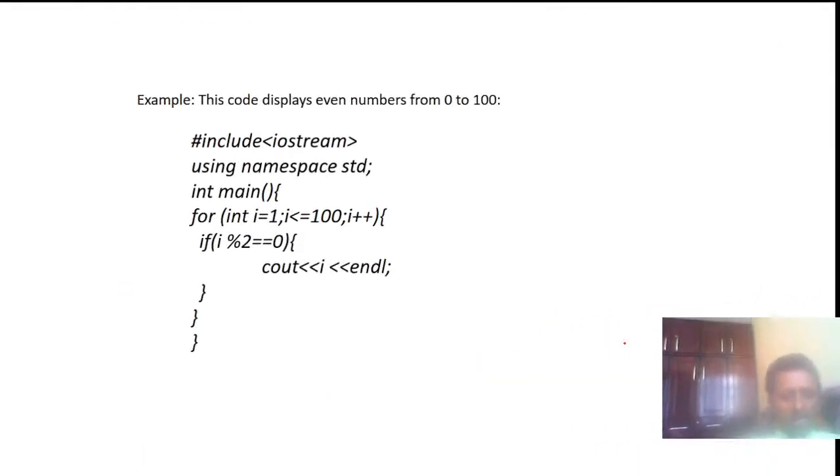For example, as you see here, using std, int main, for int i equals 1 up to i less than or equal to 100, i plus plus. If i modulus 2 is equal to 0, meaning the value of i is even, cout i. We will see this in the practical session also.